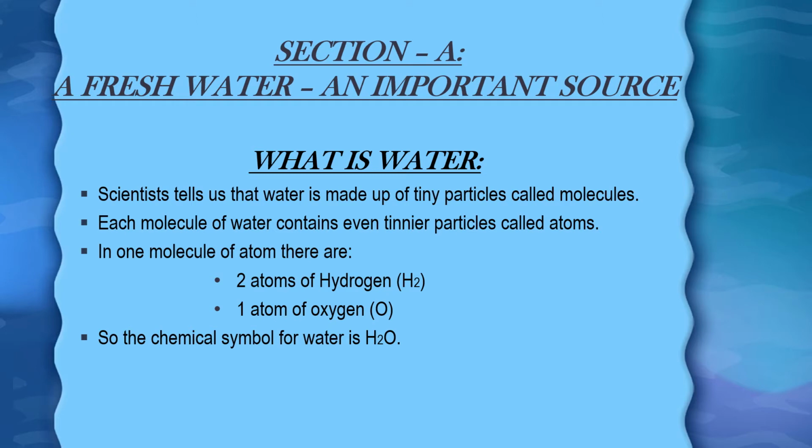What is water? Water is something which is made up of tiny molecules which contain atoms. Water has 2 atoms of hydrogen and 1 atom of oxygen. That is why the symbol of water is H2O.